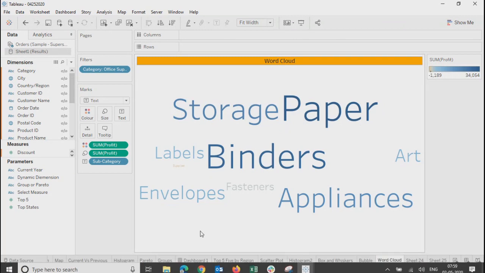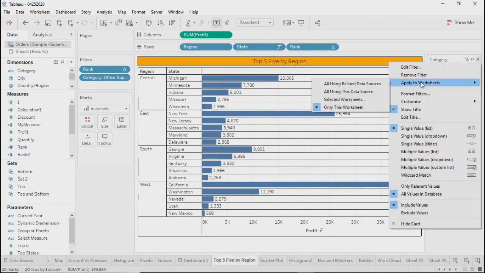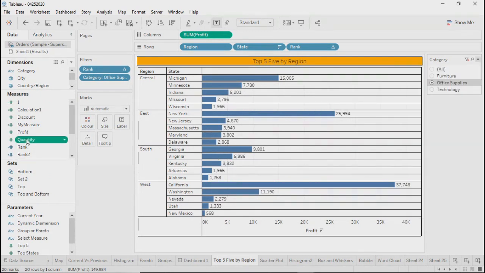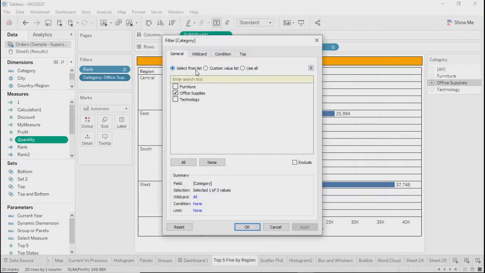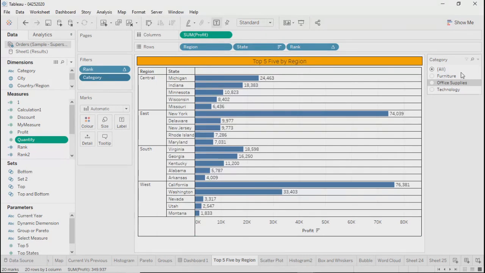Fine. So parameters again. See what happens in the filters. We talked the other day that filters can have direct values from your field. So let's say for a category filter you select all from the list, or you selected use all. If it is use all, whenever your data changes, your filter will automatically get updated, right? But that is not the case for parameters.